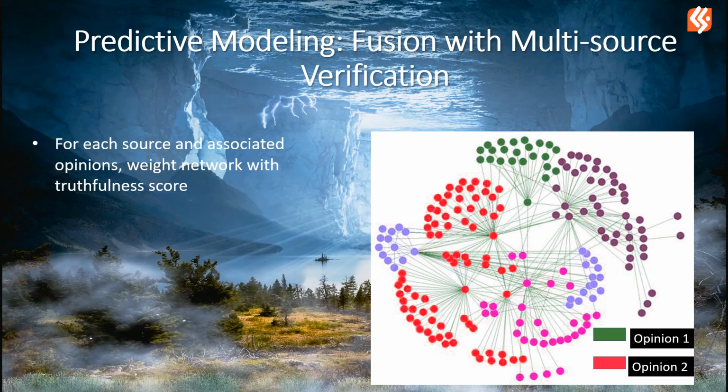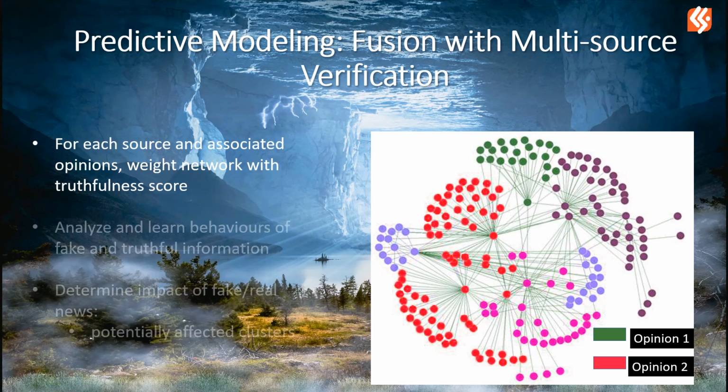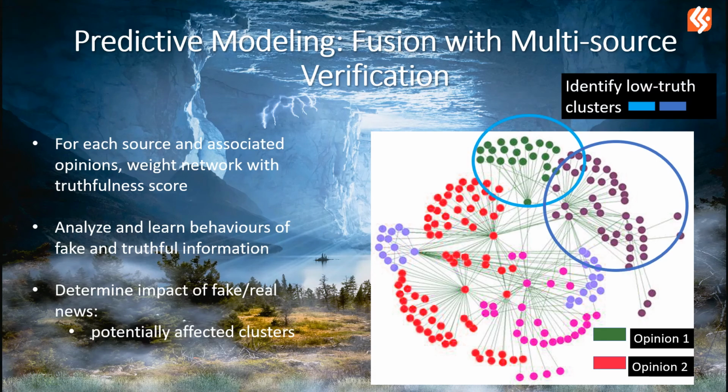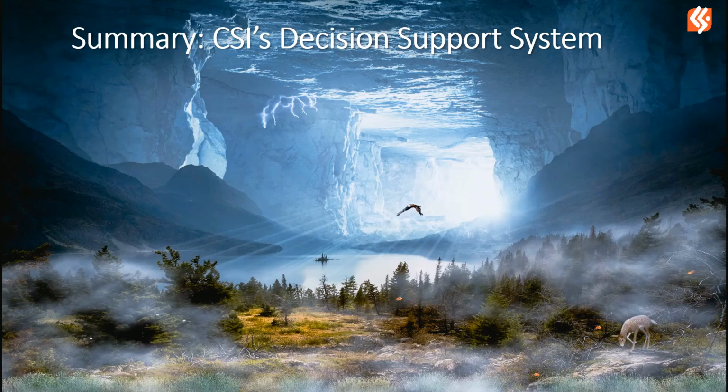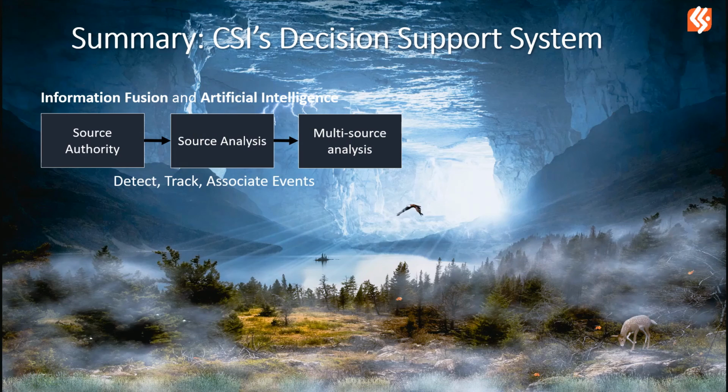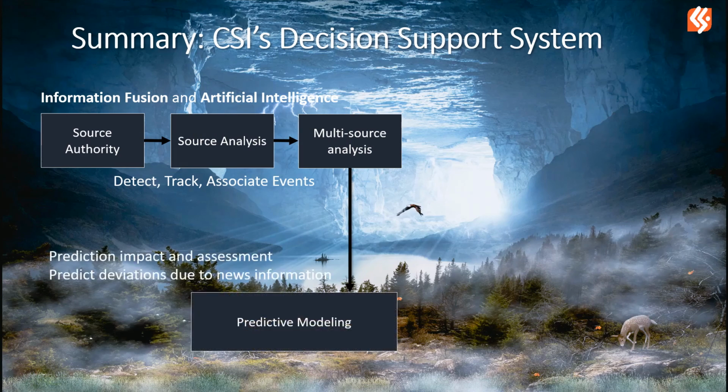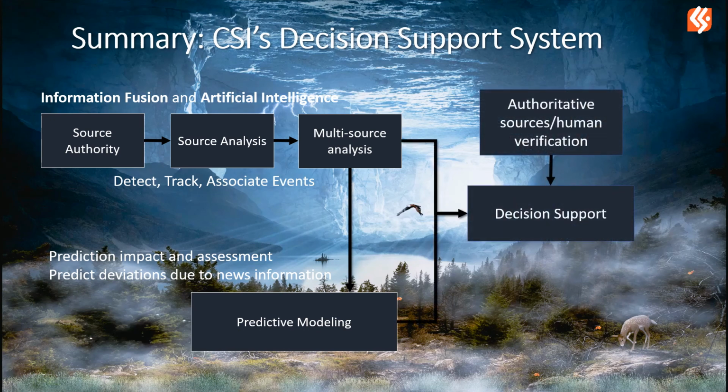Conventional network models may only identify clusters. With our approach, we integrate the truthfulness ratings, so we can identify low-truth clusters and potentially vulnerable populations. To wrap up, CSI's decision support solution is based on information fusion and artificial intelligence to make sense of massive data. We analyze at the multimodal and multi-source levels and combine with prediction to form our core decision support framework.